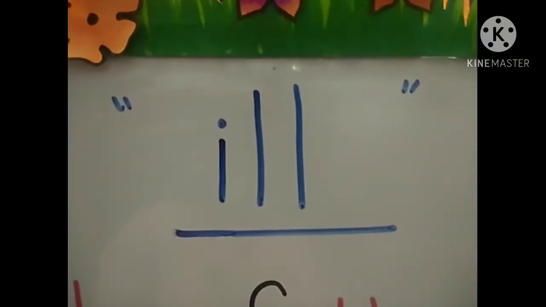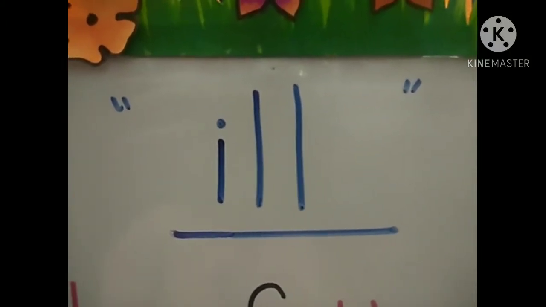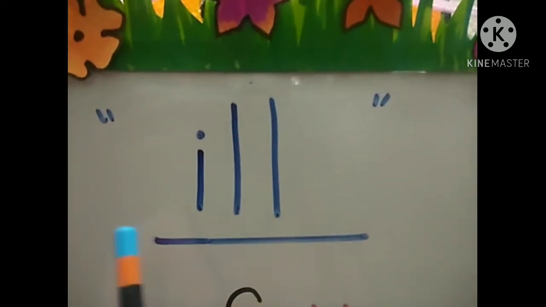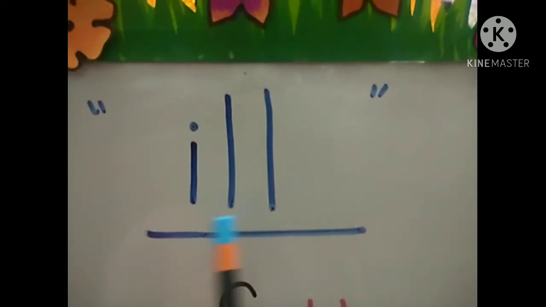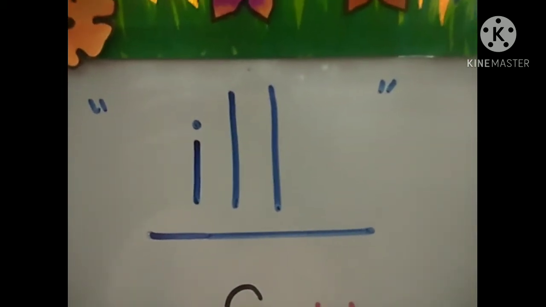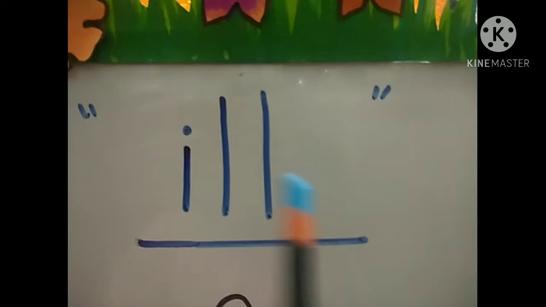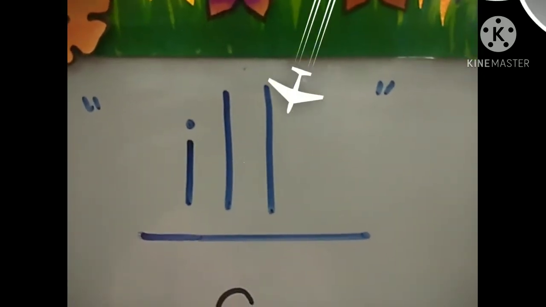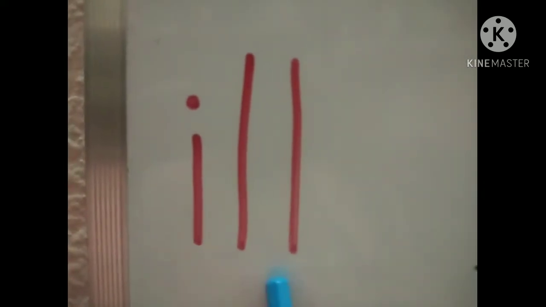Hello children. Today we are going to learn 4-letter words with the help of this 3-letter word. This is ill. And with the help of this word ill, we are going to learn 4-letter words. Okay, let's start. First word is ill.